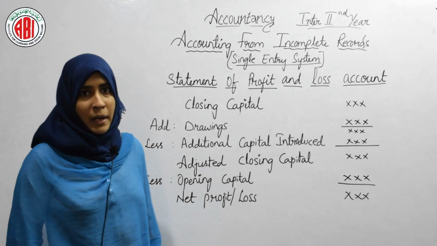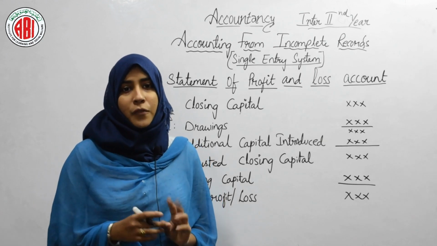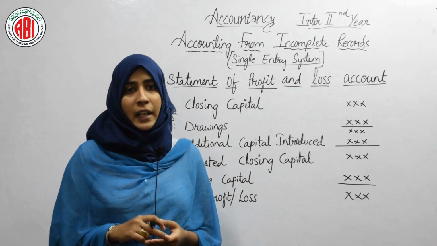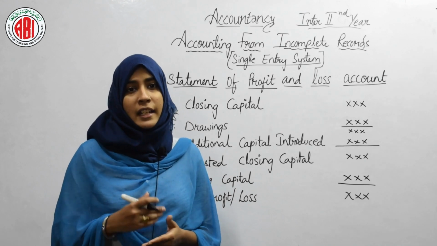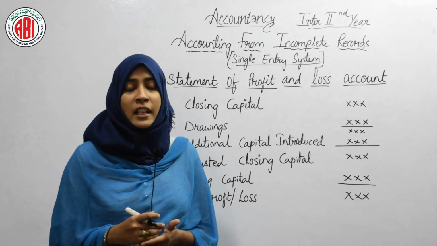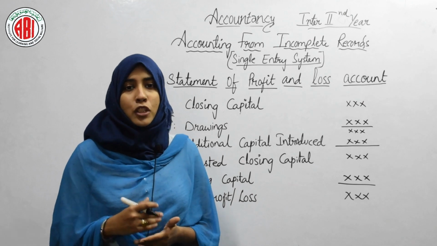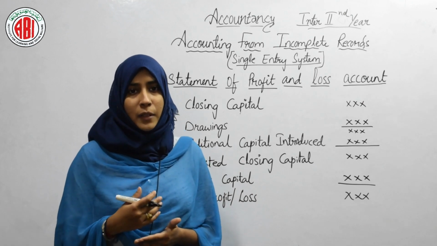So, this is the format. You must remember this format. Basically there are 3 steps. First step is statement of affairs at the beginning of the year, then statement of affairs at the closing of the year or ending of the year, then our final step is statement of profit and loss for the year. So, let's continue with our problems.